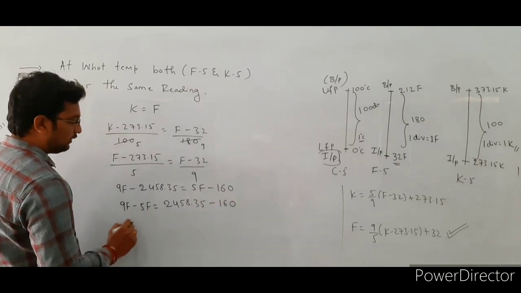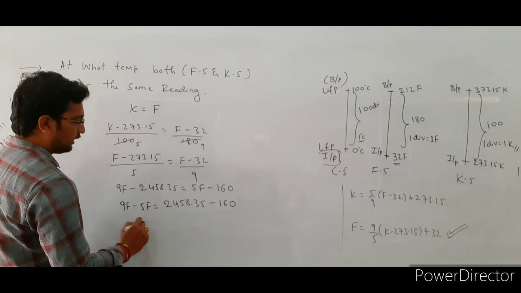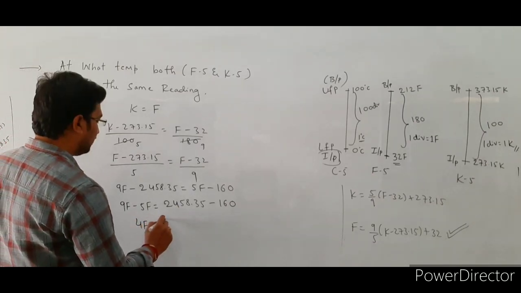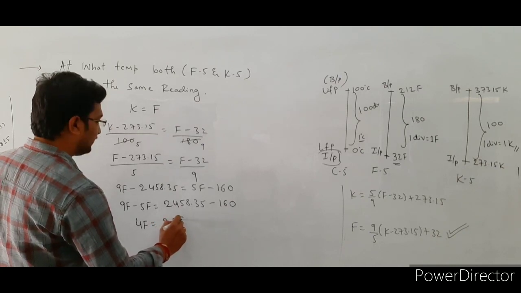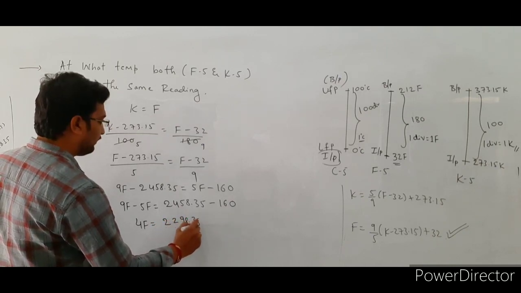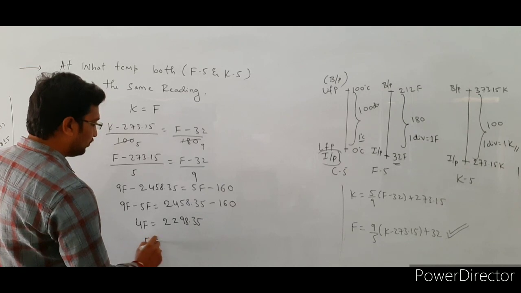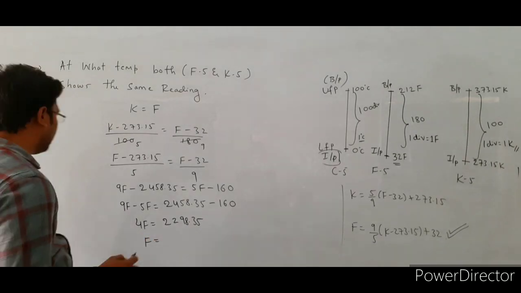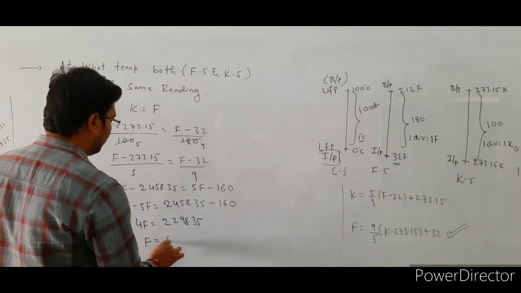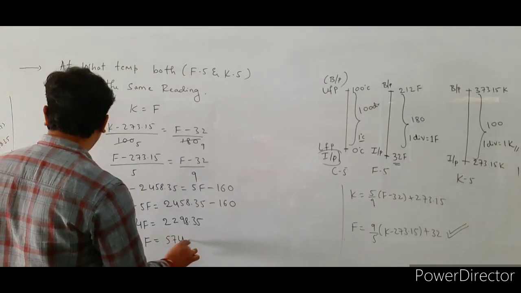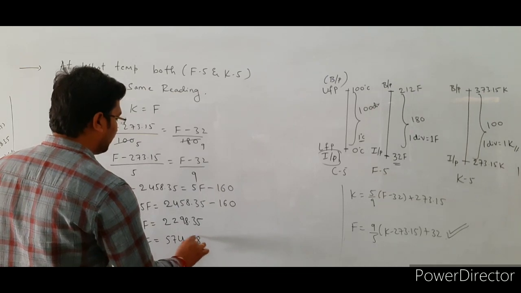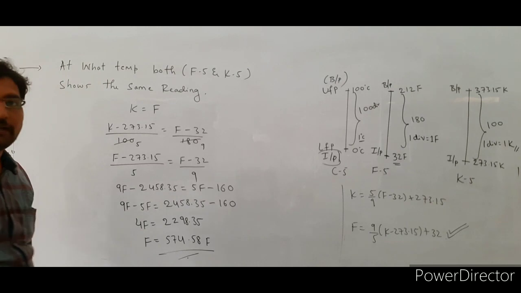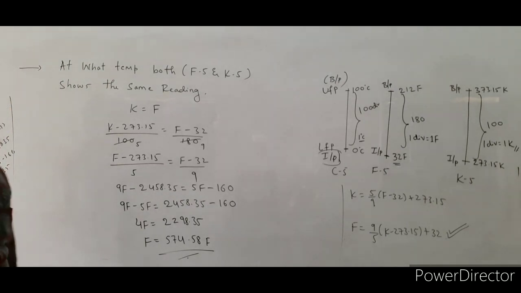So 9F minus 5F, that is 4F, is equal to the difference, 2298.35. Then F is equal to 2298.35 divided by 4, so F is equal to 574.58 Fahrenheit. At this value both scales show the same reading.